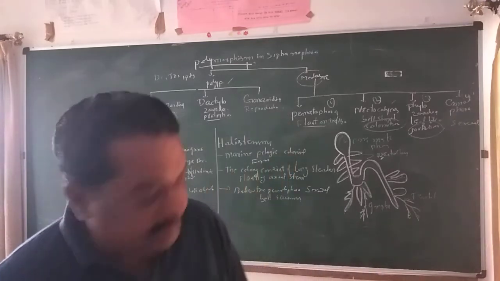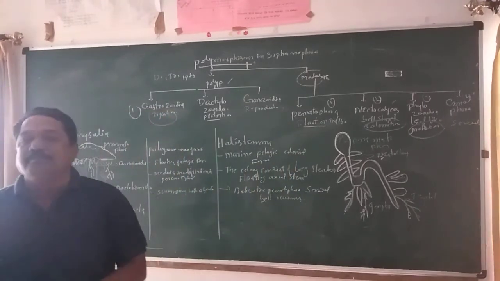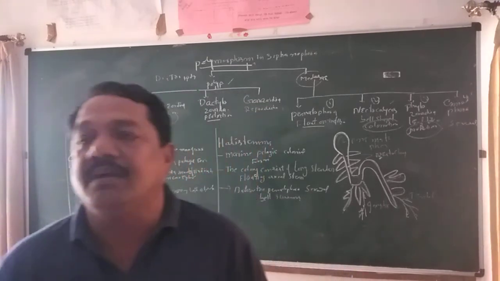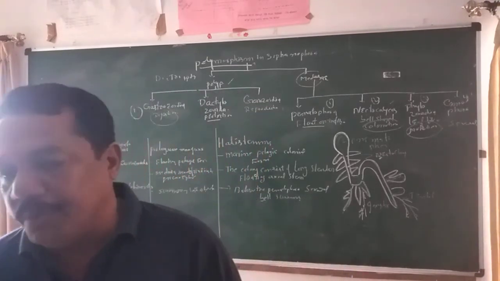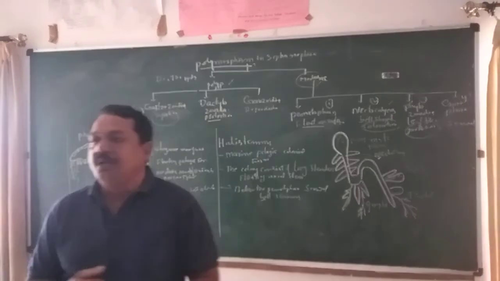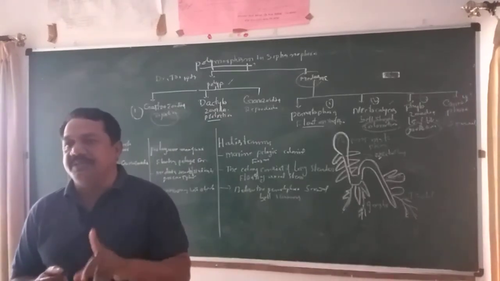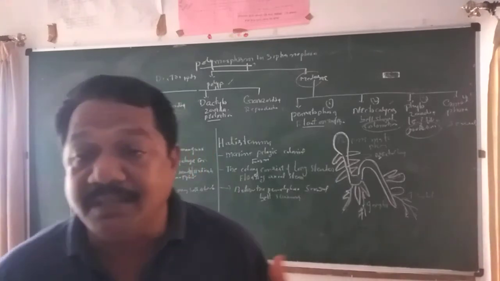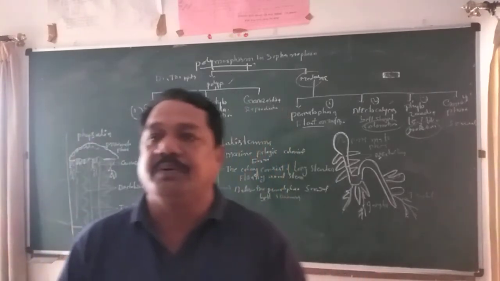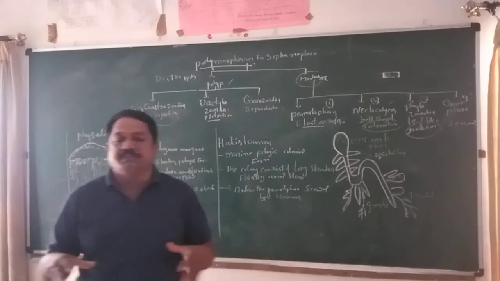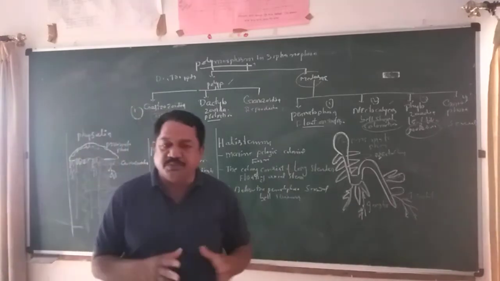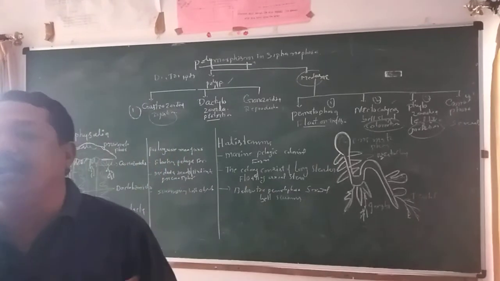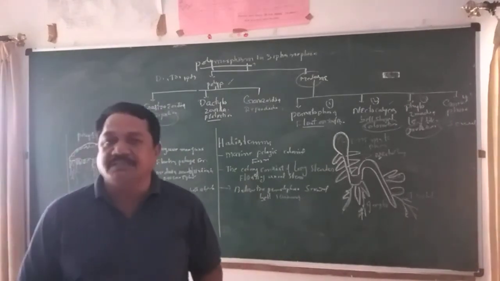Why does this kind of situation take place? Generally, in the third phylum Coelenterata, all organs are not formed. You already know protozoans are only single-celled animals. In Poriferans, more cells are there but tissues are not formed. In the third phylum, tissues are formed but not organ systems; organs are not formed. There is no digestive system, especially no reproductive system, and the other systems are not formed properly. Locomotory organs are also not there.